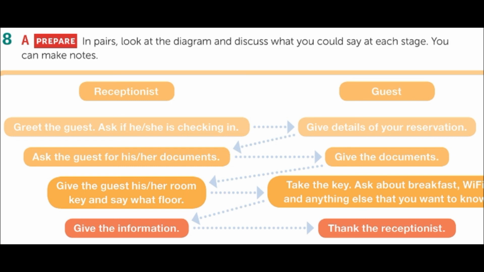Right after, the receptionist gives the guest his or her room key and says what floor. The guest takes the key, asks about breakfast, Wi-Fi, and anything else that you want to know. After that, the receptionist gives the information and the guest thanks the receptionist. So, this is it.